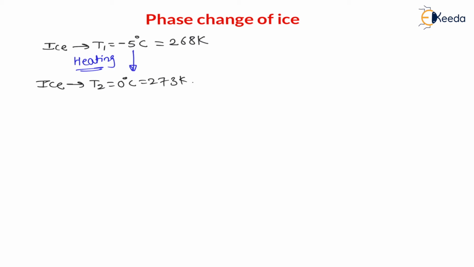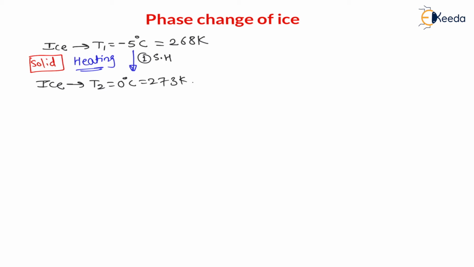And my dear students, here during this heating, the temperature is changed from 268 Kelvin to 273 Kelvin. The heat which is responsible for temperature change is called sensible heat. Therefore, this first heat is called sensible heat. And my dear students, here there will be no phase change, right? Because ice will remain ice only. Therefore, it is in solid state. Therefore, here I will say this state is solid state, right?